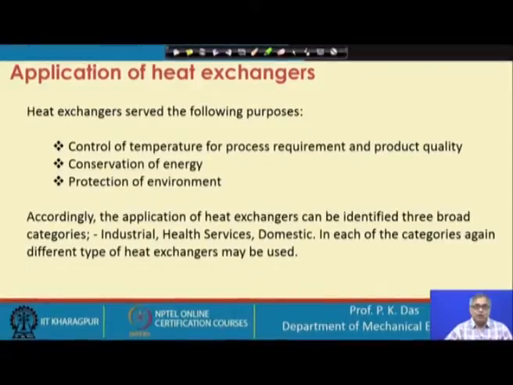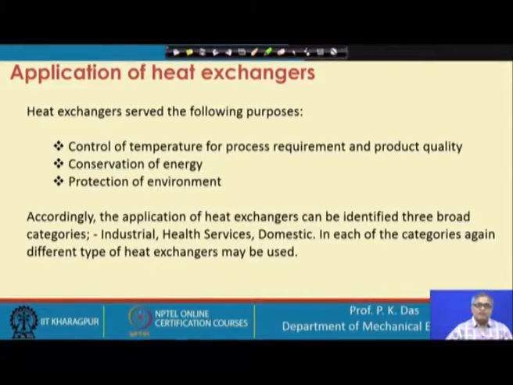Again, there could be controversy, people may say that there are other areas, but what we think are important are, first, the industrial sector, which is the main use of heat exchangers, where many varieties of heat exchangers will be used. Then health services, where there will be a large number of heat exchangers. And domestic, obviously, in our day to day life we need heat exchangers for our comfort, for some unique processing, for our survival. Obviously, when I talk of survival, nobody can deny the importance of room heating in cold countries, in the Arctic region.